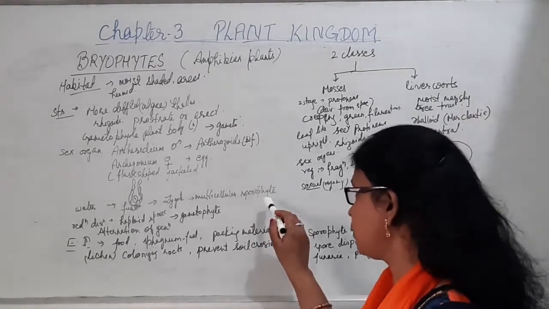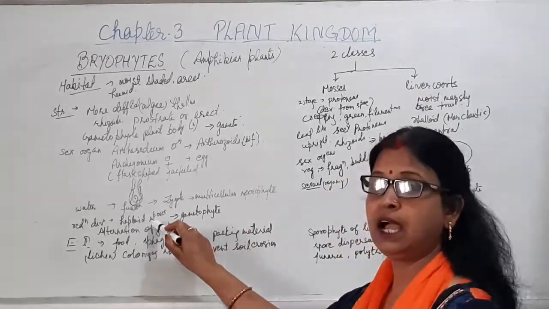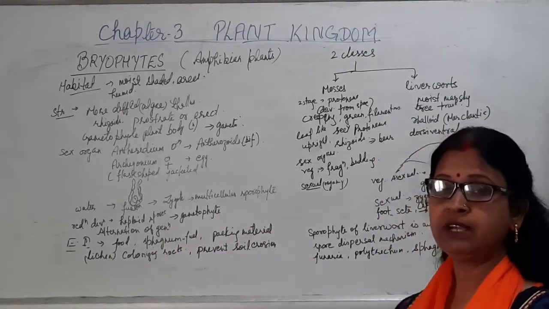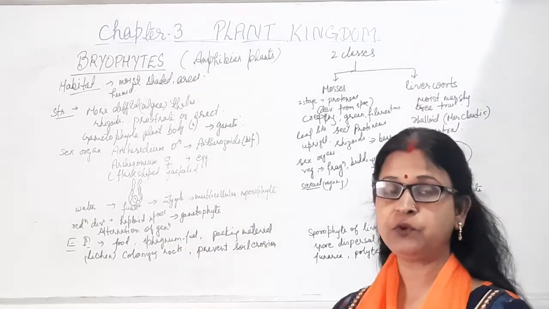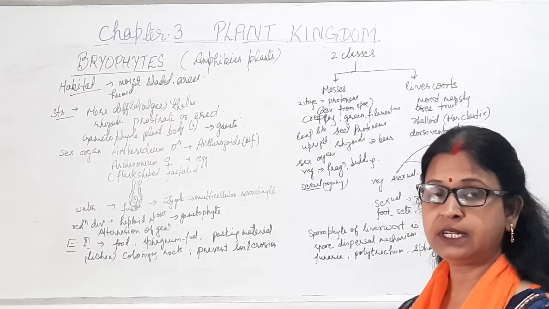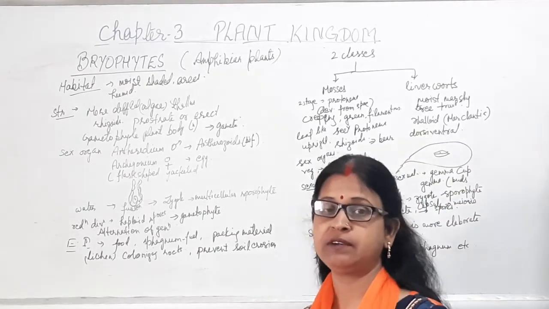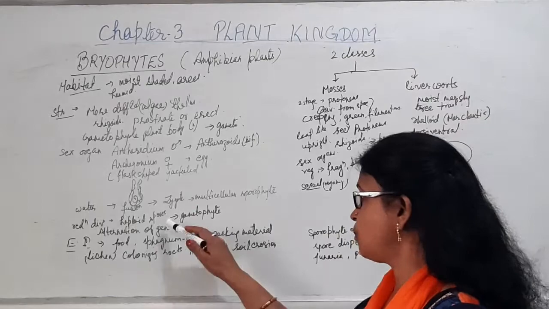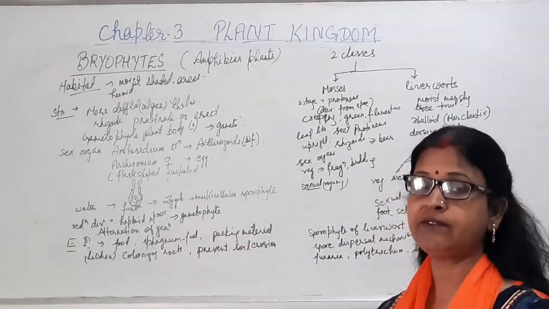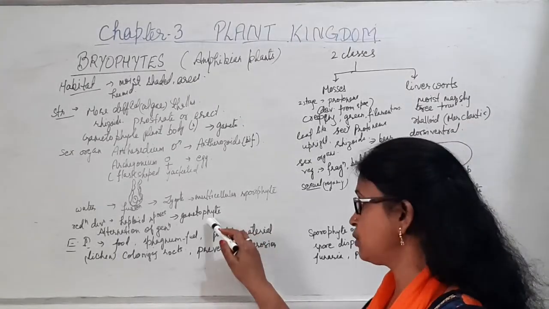After that, the sporophyte will give rise to haploid spores after reduction division, meiosis. This sporophyte has a special type of structure, that is foot, seta and capsule. Inside the capsule, the reduction process will take place, meiosis will take place, and it will form the spores. These spores, which are haploid in nature, will come out, and on the soil they will germinate to give rise to the gametophyte.